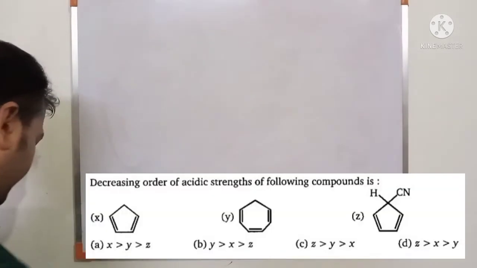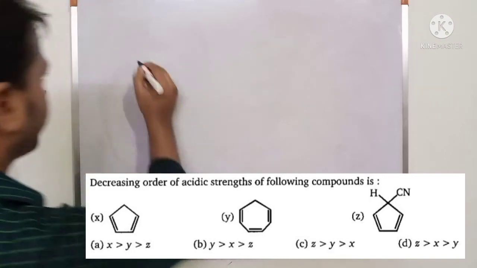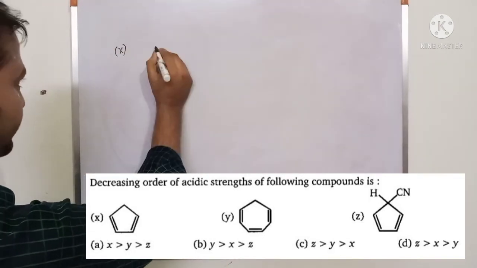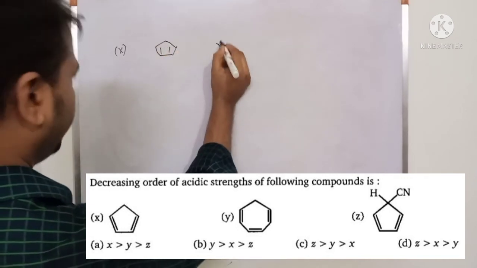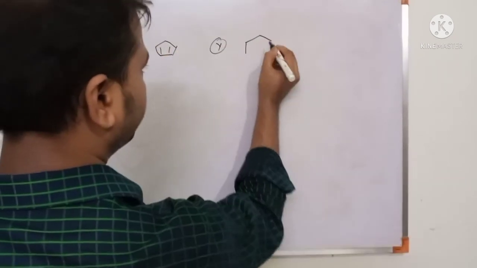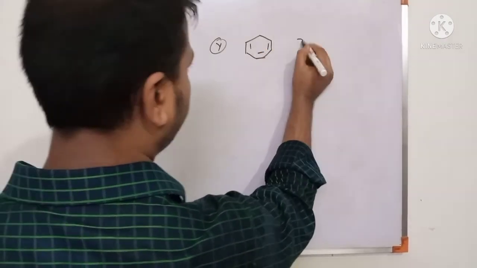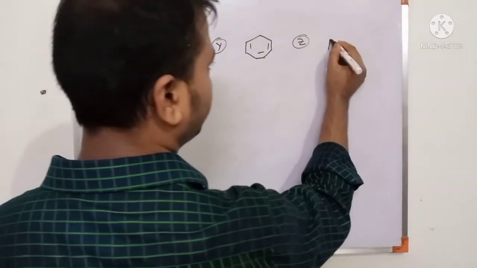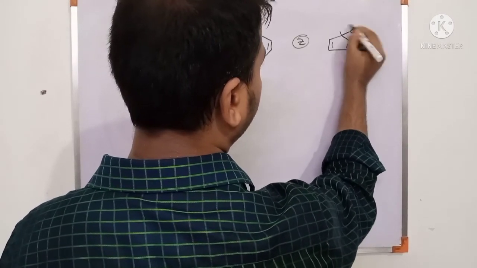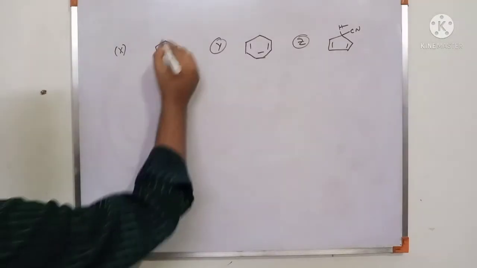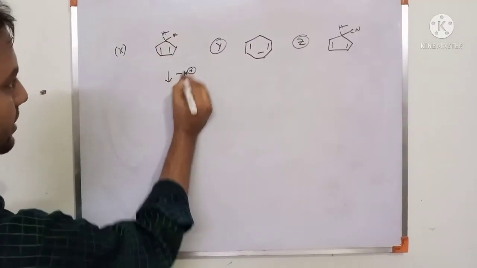You are watching on the screen. Decreasing order of acidic strength of the following compounds. Compound X is, Y, and Z is. For acidity we know H plus is removed, so acidic.